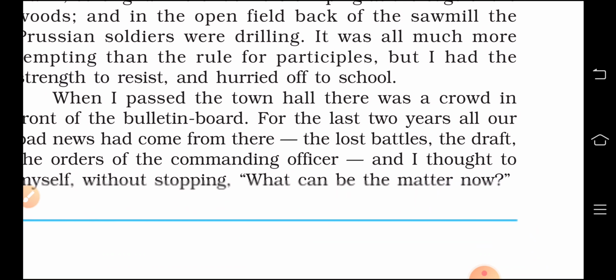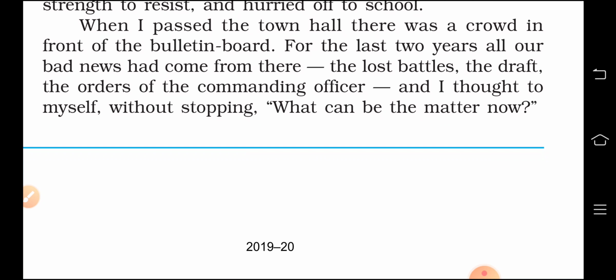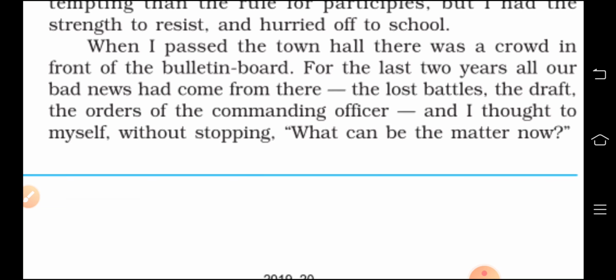Next passage is: when I passed the town hall, there was a crowd in front of the bulletin board. For the last 2 years, all our bad news had come from there. The lost battles, the drafts, the orders of the commanding officers. And I thought to myself without stopping, what can be the matter now? Right?